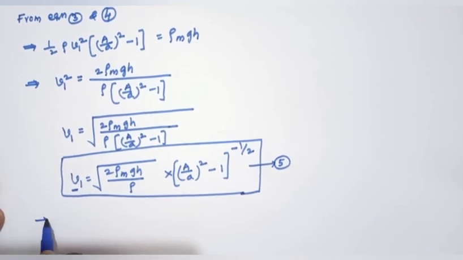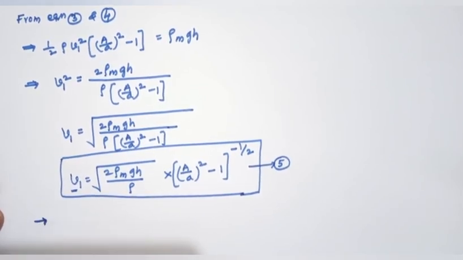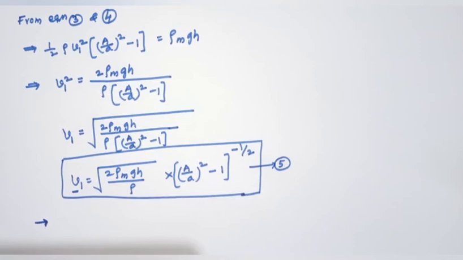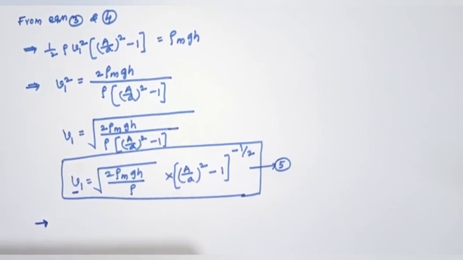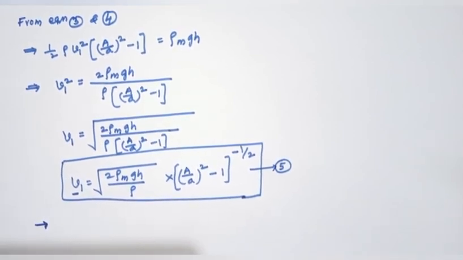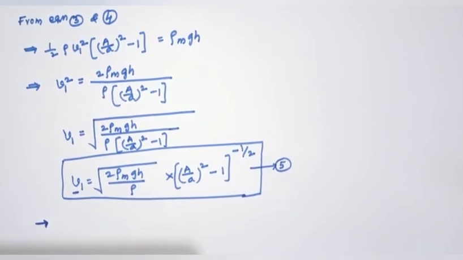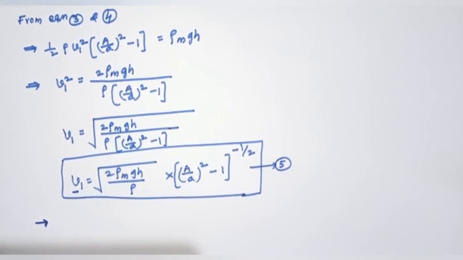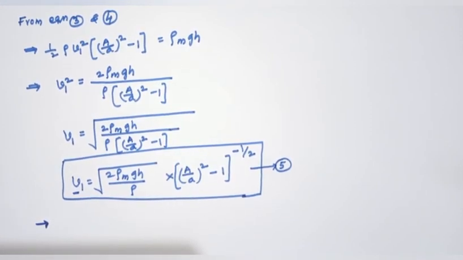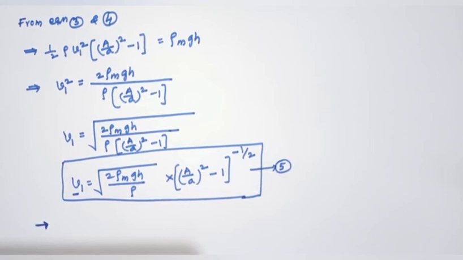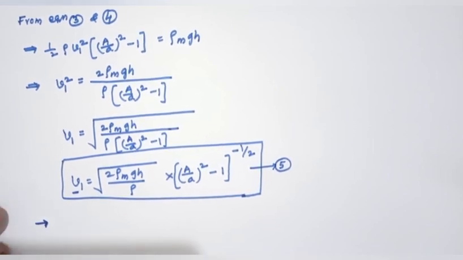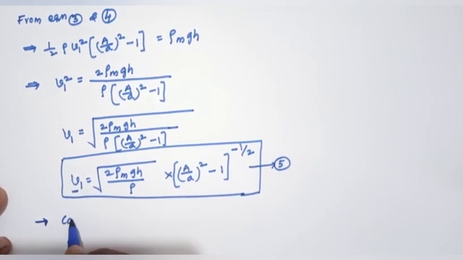The Venturi meter or Venturi channel has many applications. For example, the carburetor in automobiles, in two-wheelers or four-wheelers, depends on the principle of the Venturi meter.